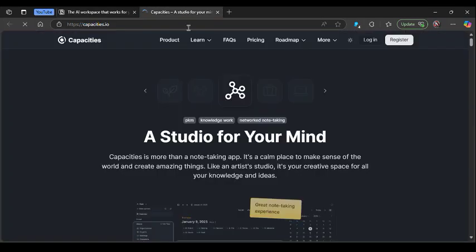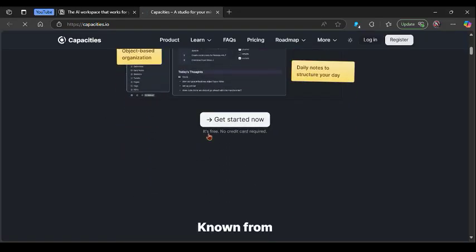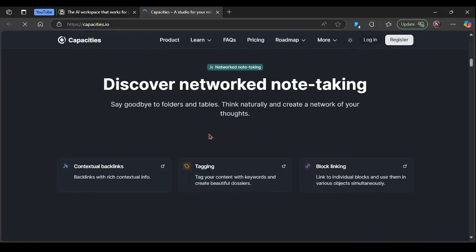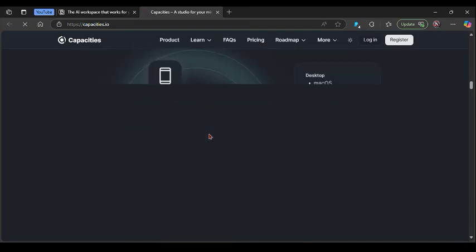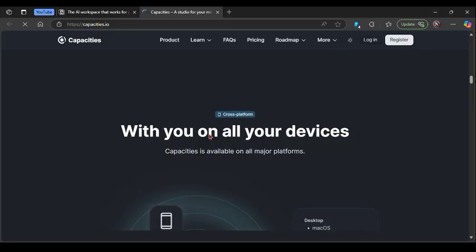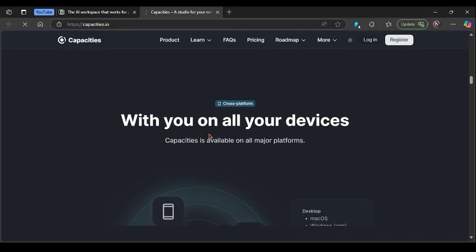And here's the overall conclusion about these two platforms to help you decide. So you can just choose Notion if you want a powerful customizable platform for notes, tasks, and databases, or go with Capacities if you prefer a simpler ideas-focused app that helps you visually link and explore your thoughts.